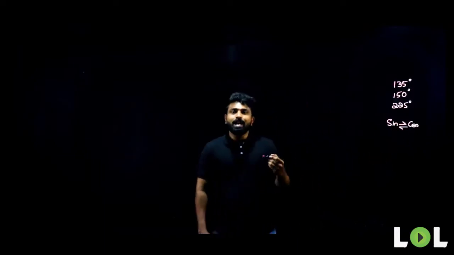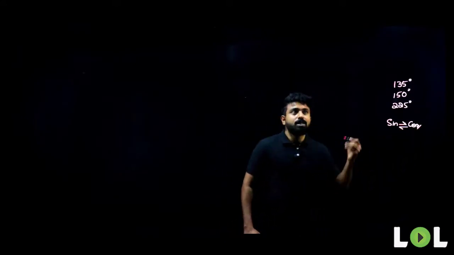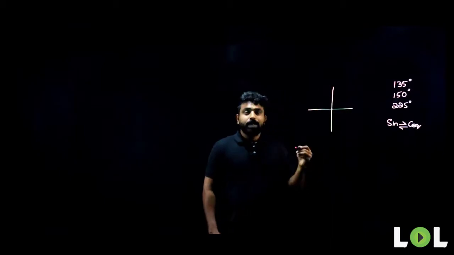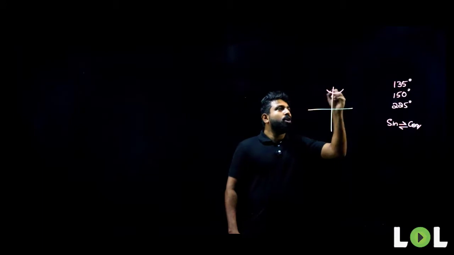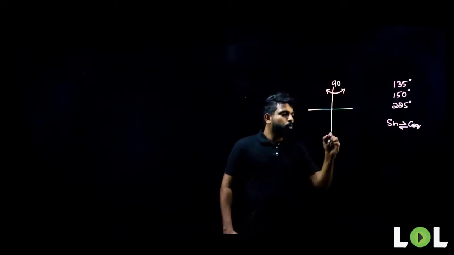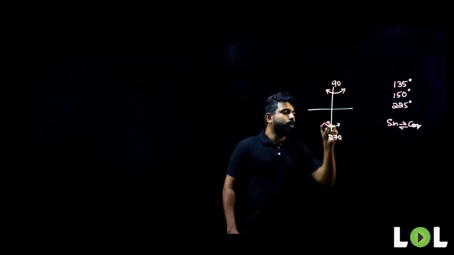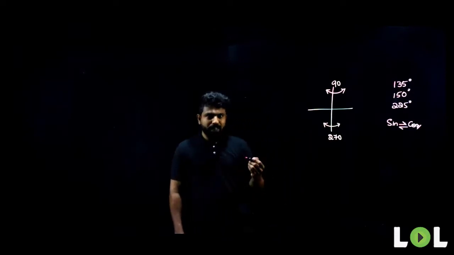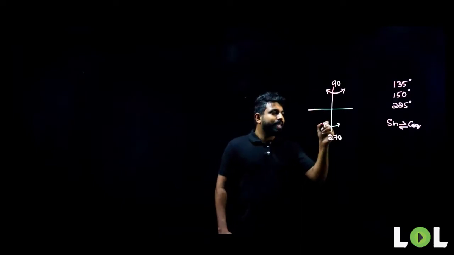And what is that condition? When will these values change? For example, if I take a quadrant here, if the values of sine or cos are moving across this 90 degrees, or moving across 270 degrees, the value of sine and cos will interchange. What do I mean by that? We'll understand once we are solving the problems.